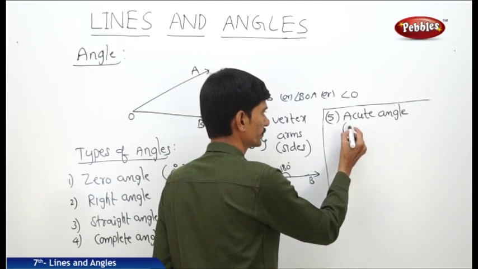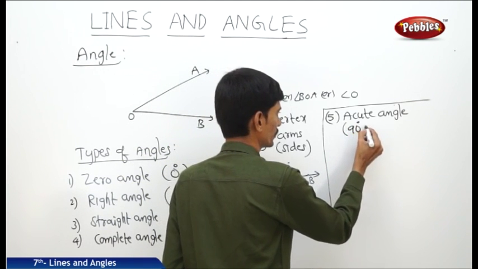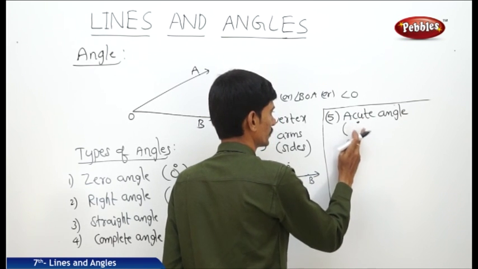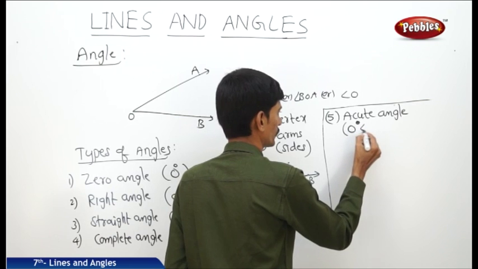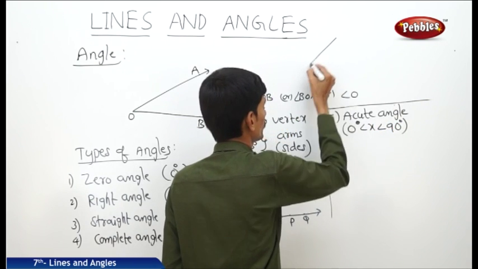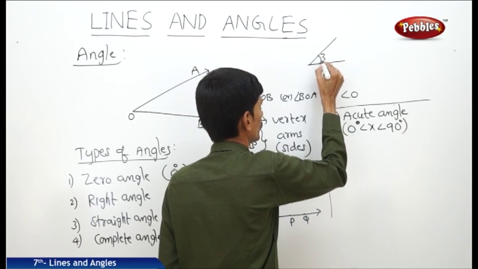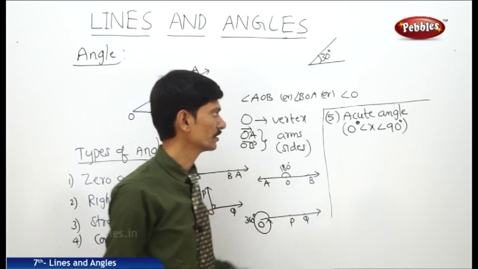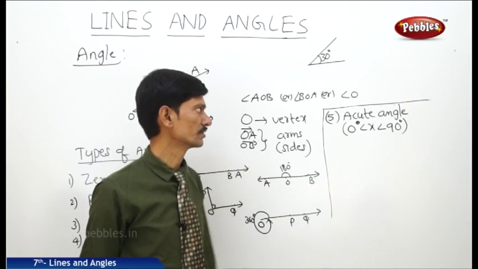So the acute angle lies between 0 degrees and 90 degrees. Now this is an acute angle, 30 degrees.